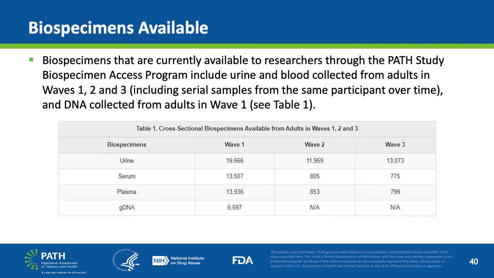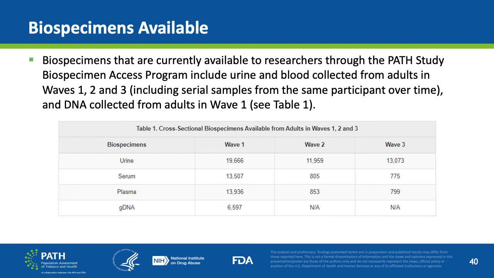Let's briefly cover what researchers can access after their applications have been approved. Biospecimens currently available to PathStudy researchers include urine, including serial samples from the same participant over time, and blood collected from adults in Wave 1 and 2, and genomic DNA collected from adults in Wave 1. Please see Table 1 containing cross-sectional biospecimens available from adults in Waves 1, 2, and 3 shown on the slide.